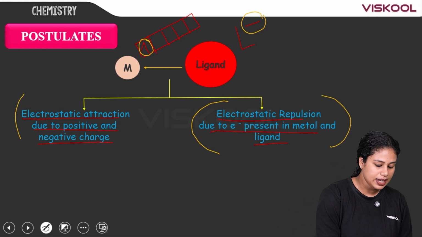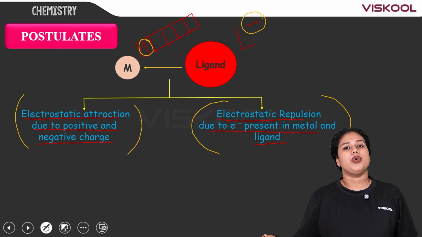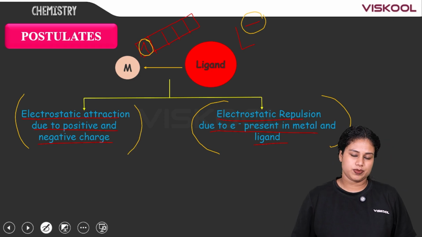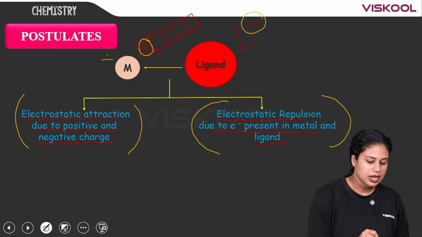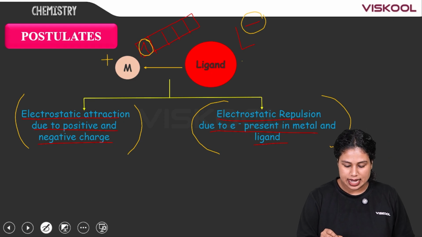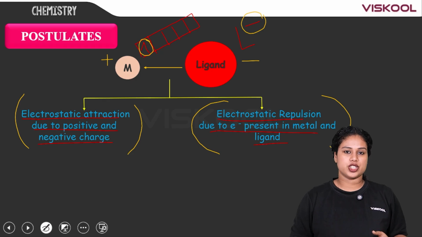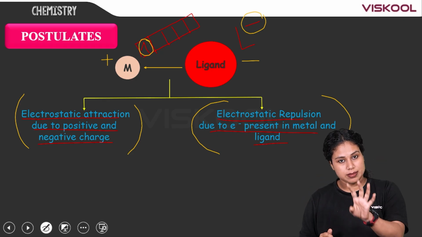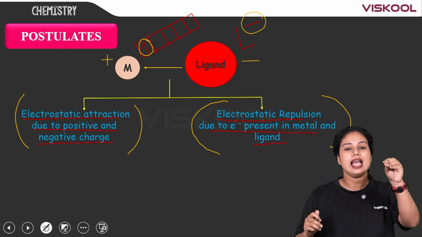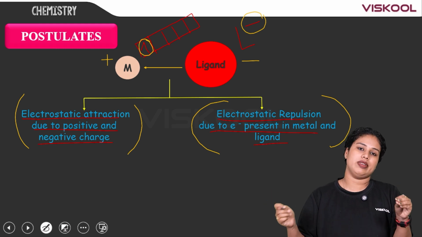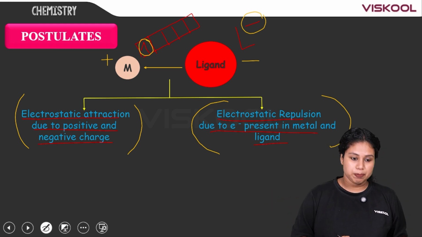Similarly, there will be an electrostatic attraction due to positive and negative charge. If we take the metal as a whole, it is positively charged, and the ligand is negative, so of course there will be an electrostatic force of attraction between the metal and the ligand. Similarly, the electrons in the metal and the ligand will have electrostatic repulsion.